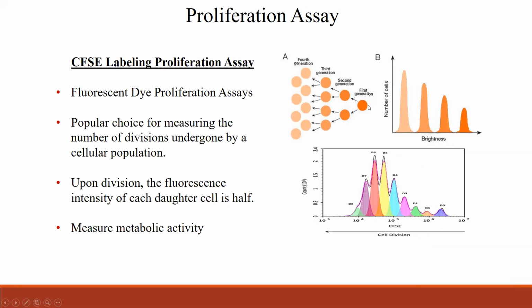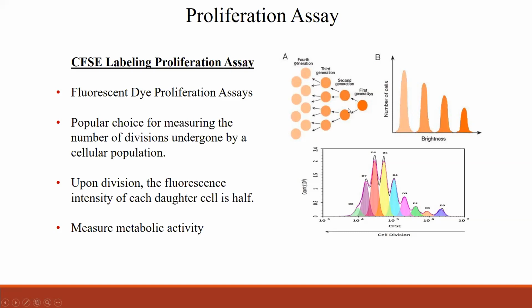When you take cells and stain them with CFSE, the dye labels the cells, and this is considered generation 1, the first generation. When this divides into daughter cells, this is the second generation, and then again it could be third, fourth, or fifth, depending on how many generations, how many days, you grow.